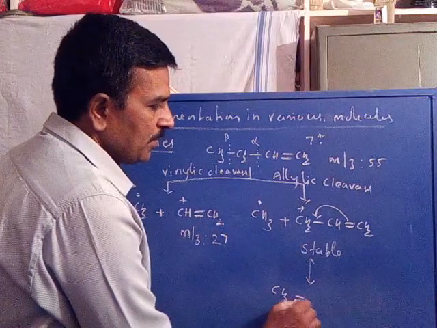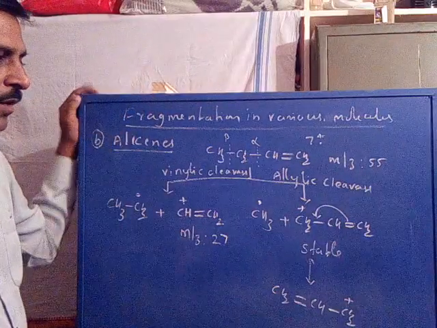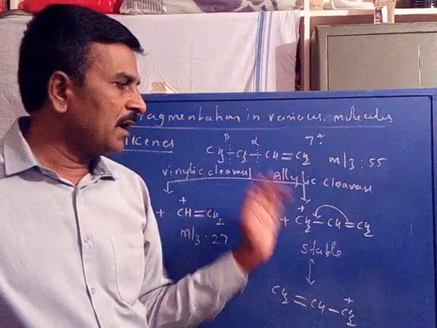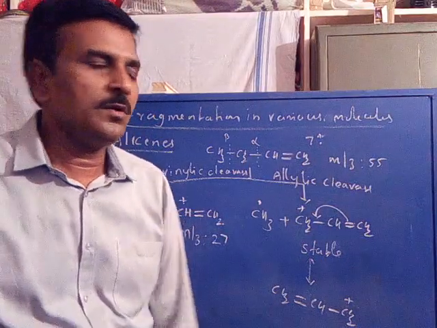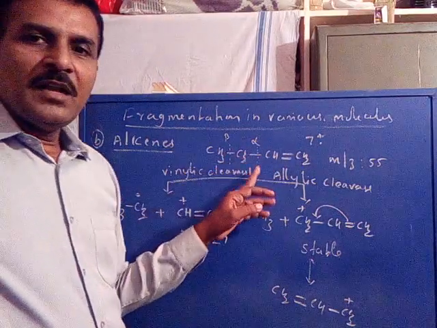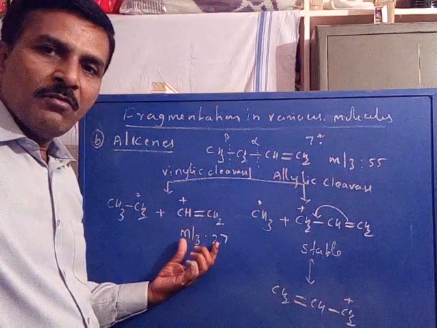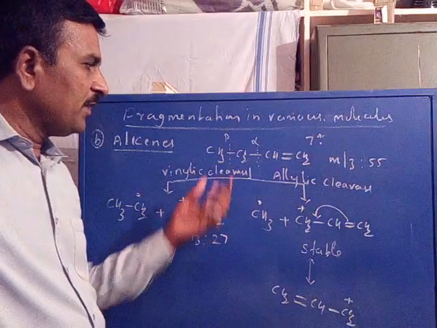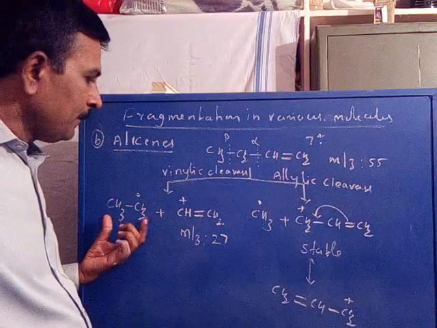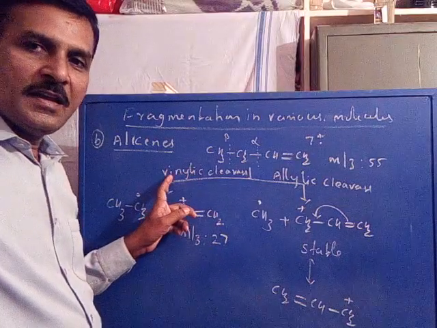CH2=CH-CH2 cation exists in two resonating structures. The positive charge may be carried by one terminal carbon or by the other terminal carbon. So it has two resonating structures. You observe, when the alpha bond is cleaved, the two-carbon alkene part appears as a vinyl cation with m/z value 27. The remaining two alkane carbons get fragmented as a radical. Because of formation of the vinyl cation, it is called vinylic cleavage.